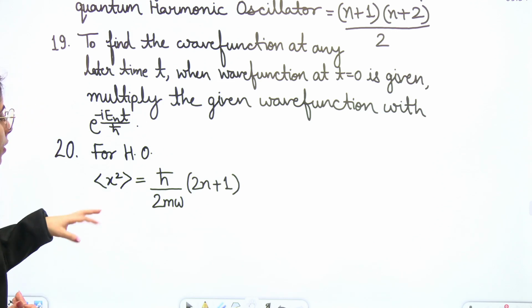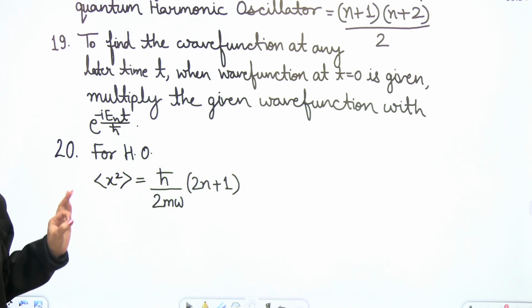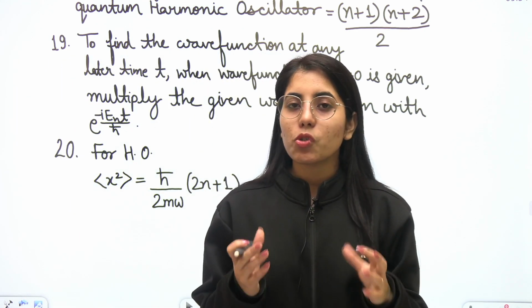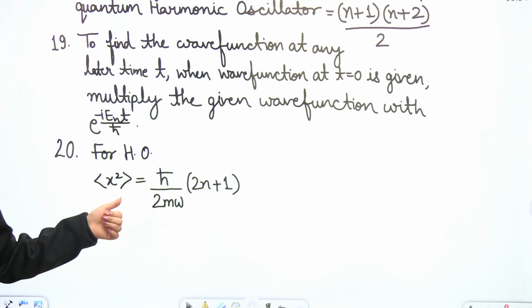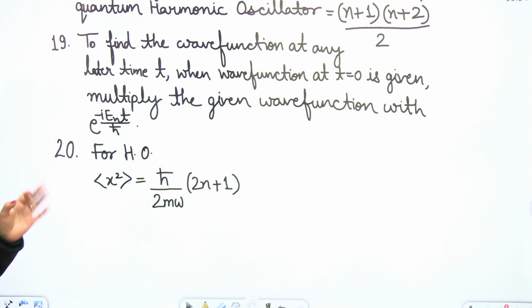The last point is, for the harmonic oscillator, if you need to find the expectation value of x square corresponding to any state mentioned in the question, you can directly use the formula h cut upon 2m omega times 2n plus 1. This is how you will be able to find it.